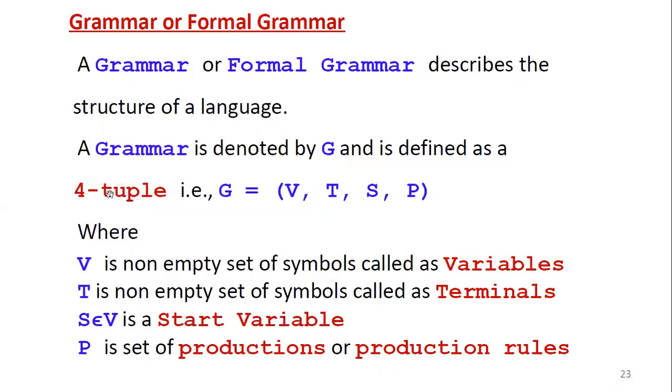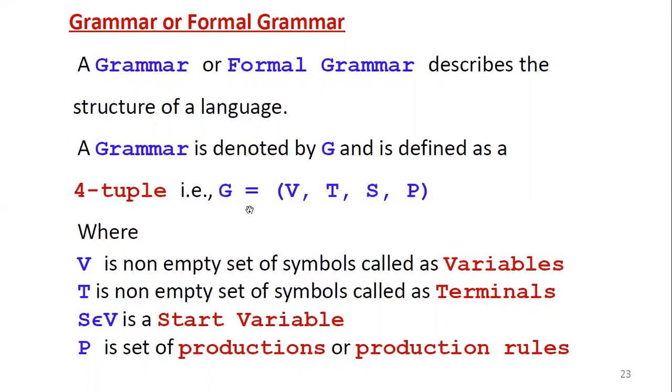A grammar G is defined as G equal to V, comma T, comma S, comma P, all uppercase letters. This is very important. Throughout this course, wherever grammar occurs, the definition is the same: G equal to V, T, S, P. This is the standard definition.